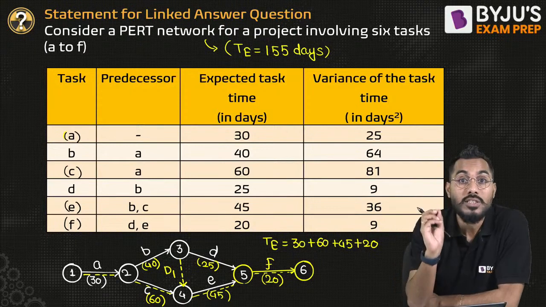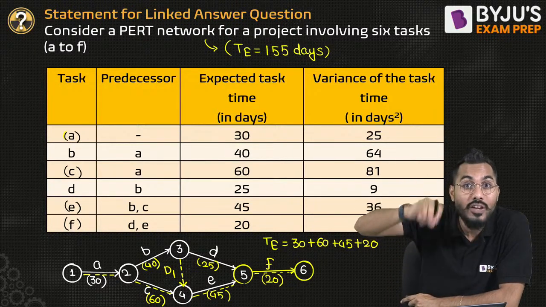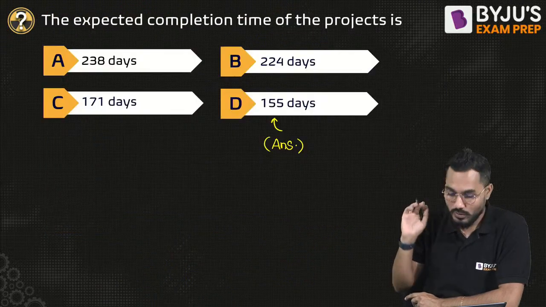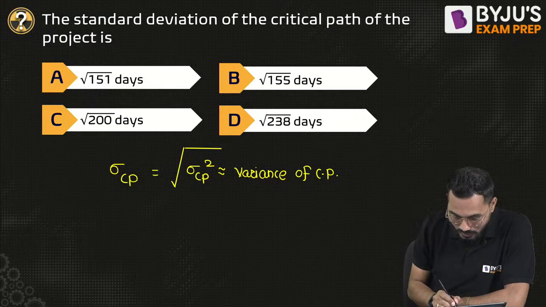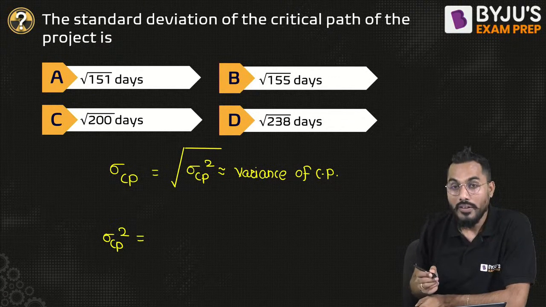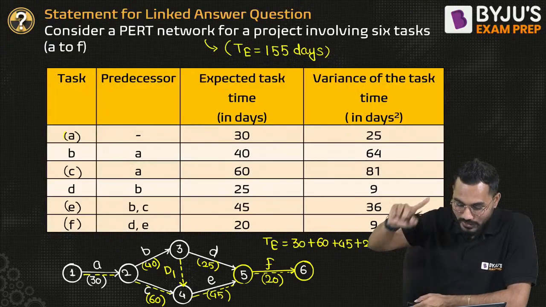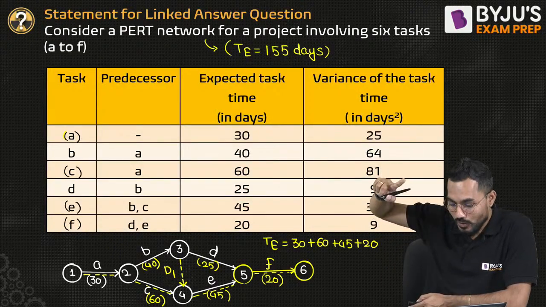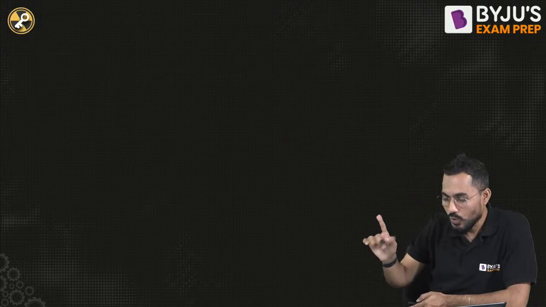The variance of the critical path is nothing but the summation of the individual variances of the activities on the critical path. It's very simple, directly given in the problem. So sigma CP squared, the variance of the critical path, is the variance of activity A, plus C, plus E and F. Is it okay? Root of 151 is the answer.